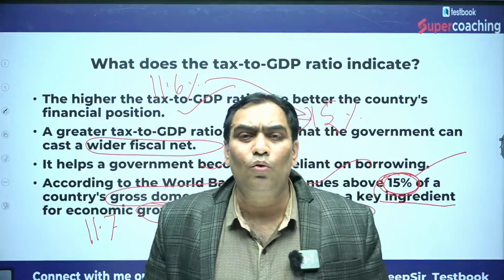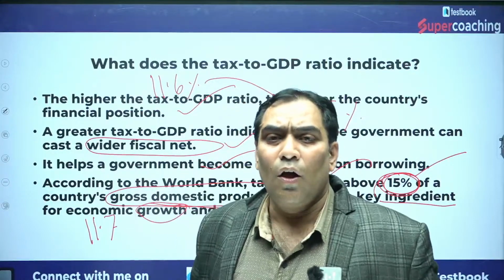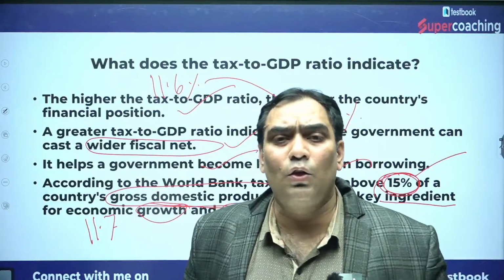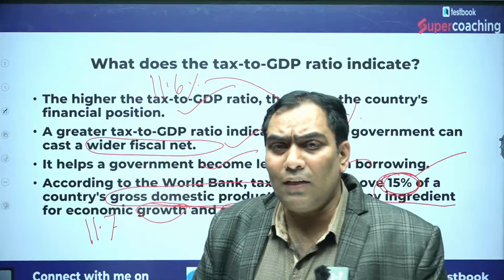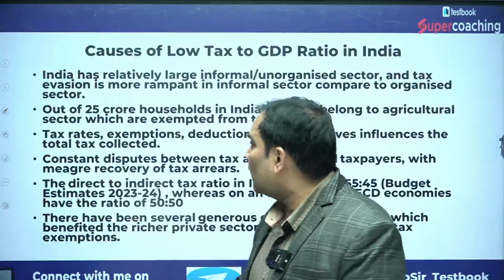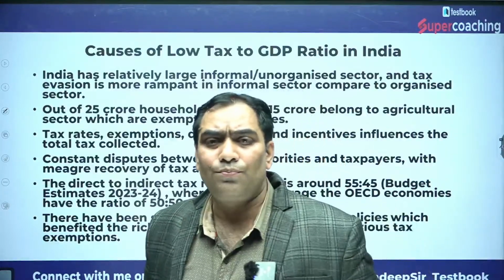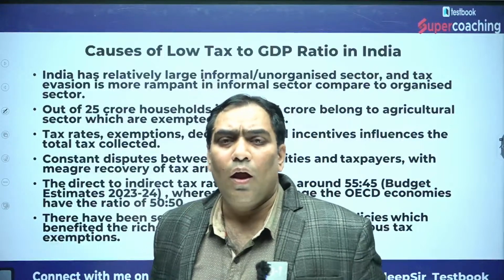So we are going to discuss what are the reasons for the low tax GDP ratio in the Indian economy. In this context, we are going to discuss the causes of the low tax GDP ratio in India.